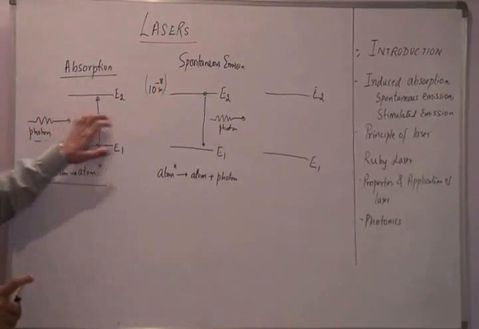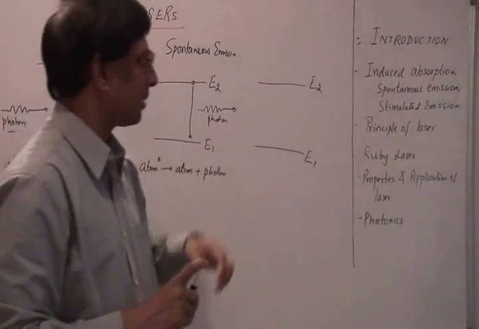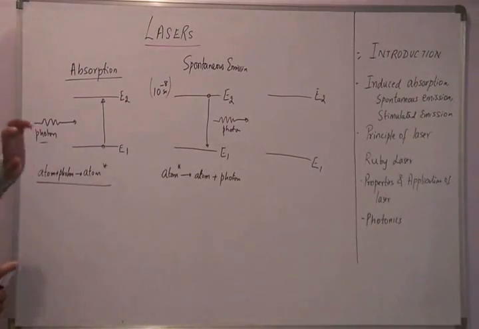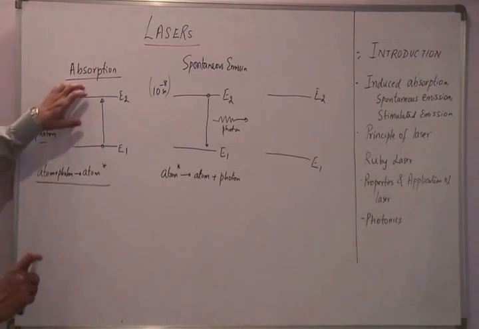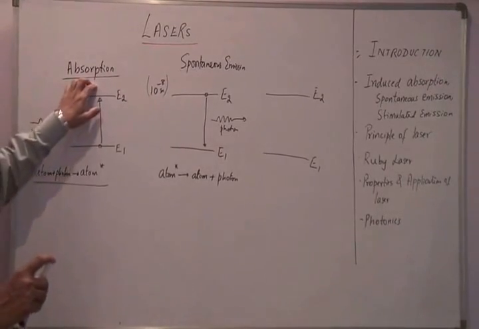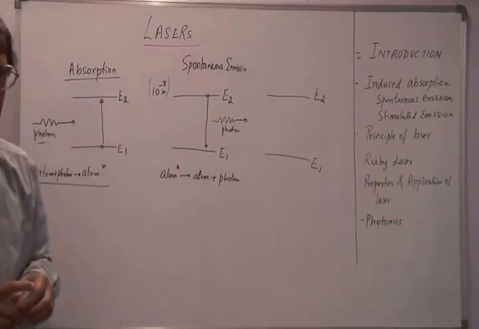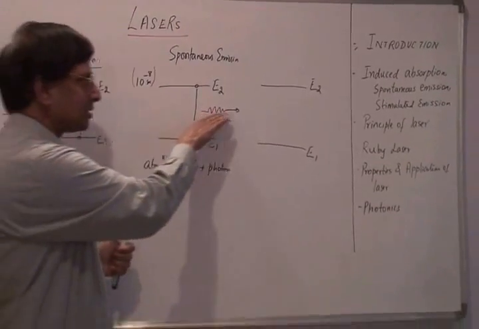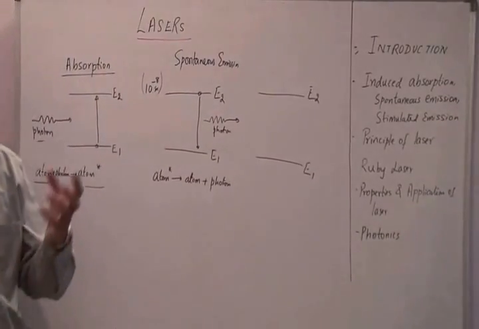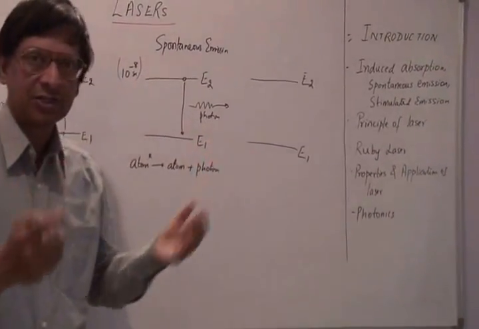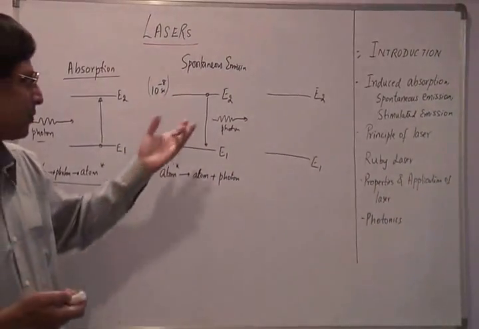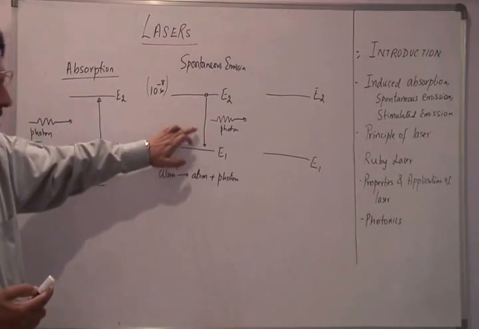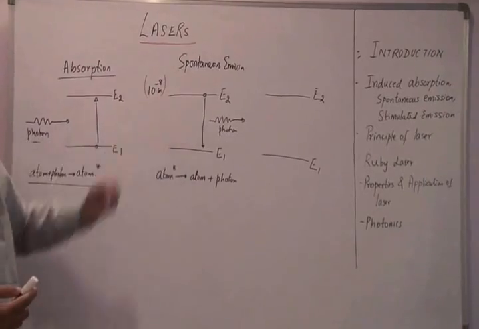As opposed to absorption and spontaneous emission, there is a third type of action that can take place. Note that most of the time the atoms follow the cycle of induced absorption and spontaneous emission. When spontaneous emission takes place, these photons travel in different directions, or the light particles move in different directions. They are not in phase with one another. This is what happens in spontaneous emission, because these transitions occur at different time intervals.